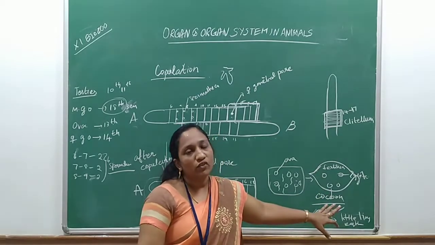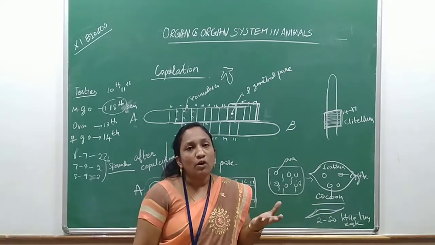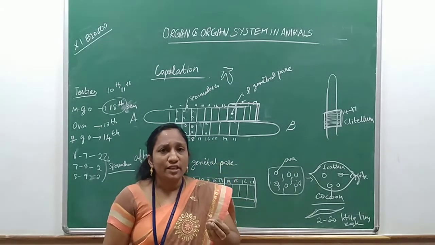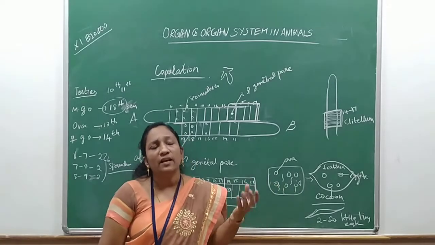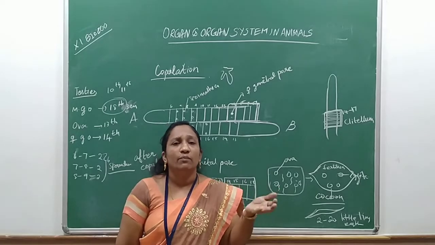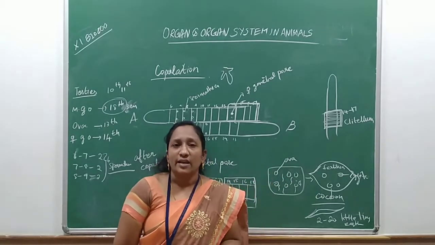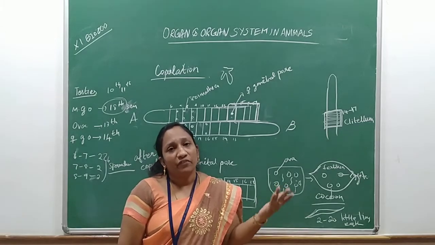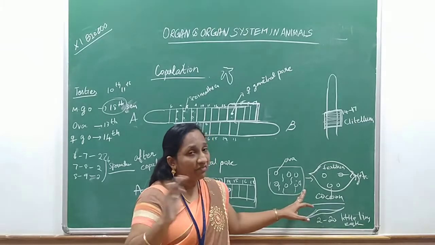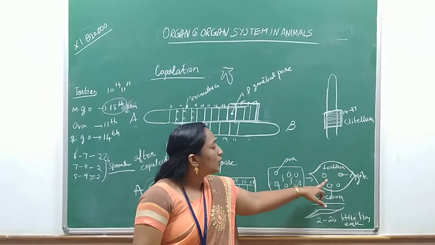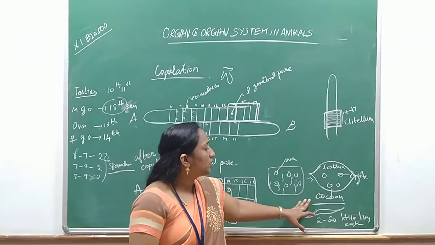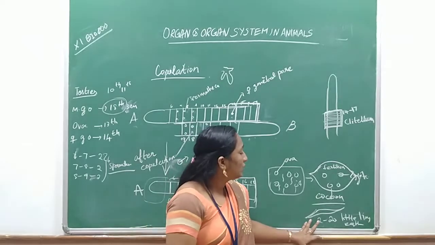So here no metamorphosis takes place. What is metamorphosis? In metamorphosis, a lot of stages take place. For example, in a butterfly, the egg changes into a caterpillar, the caterpillar changes into a cocoon, and then from the cocoon the caterpillar is converted into an insect with wings and all the features. Okay. So here there is no metamorphosis or morphological difference. Directly the cocoon produces small tiny 2 to 20 earthworms. So this is the new little earthworm formation.